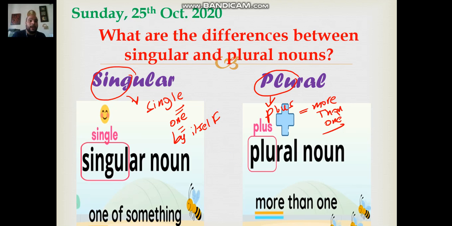You see, my boys? So singular is talking about one thing. However, plural is talking about more than one thing. You see here, I only have one bee. Here I have many bees. I know that a lot of you or all of you are going to say, but teacher, we know the rule. The rule is to add an S, that's it. No, not always. And that's what we're going to study today, you see? Let's carry on.